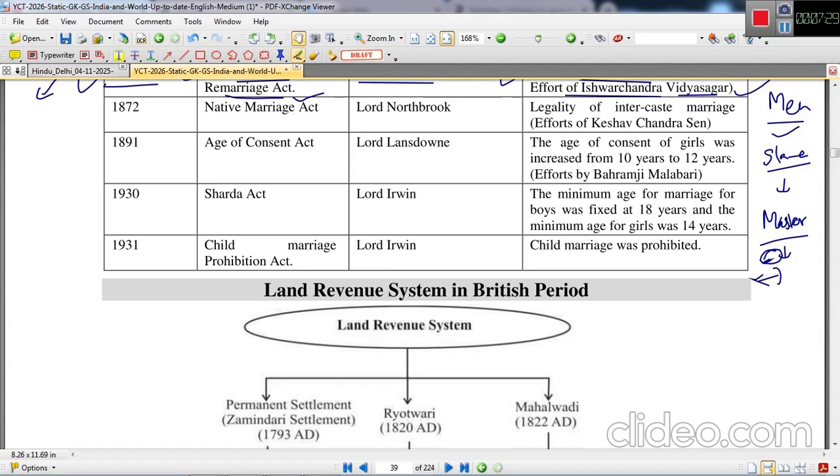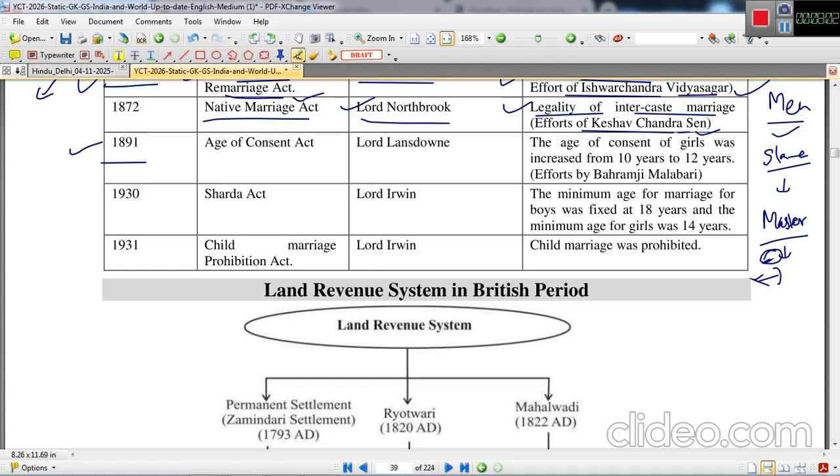Next is 1872. The Native Marriage Act was passed under the Governor Generalship of Lord Northbrook. Legality of intercaste marriage was established under it. This was due to the efforts of Keshav Chandra Sen, because Indian society, with its orthodox thinking, did not allow intercaste marriage in the early period. Even interdining was not allowed, but intercaste marriage was permitted and became legal under the Native Marriage Act.